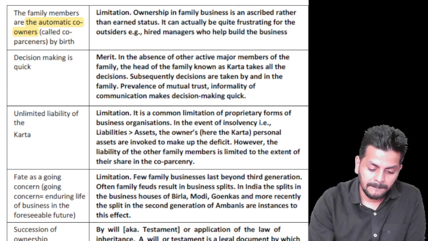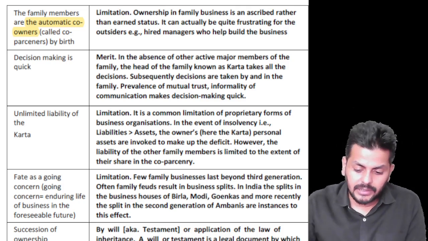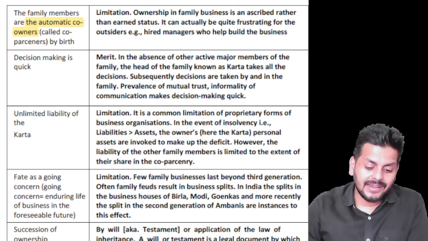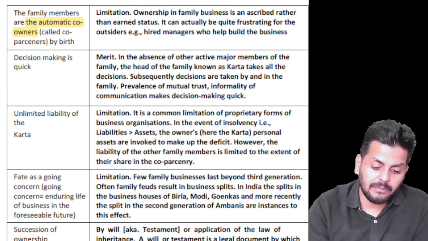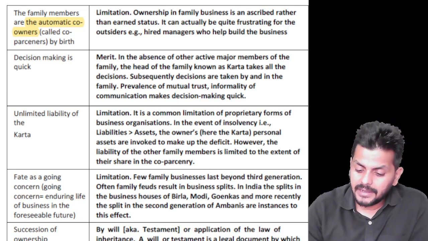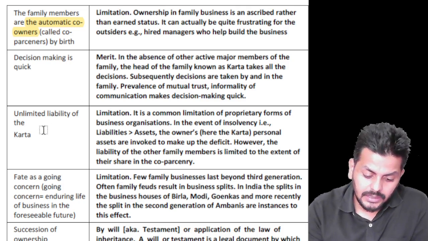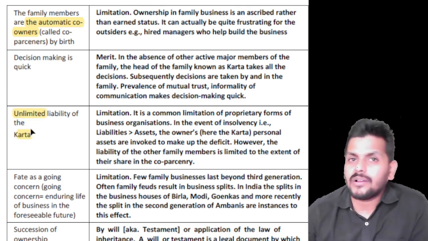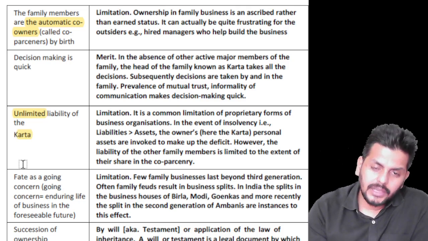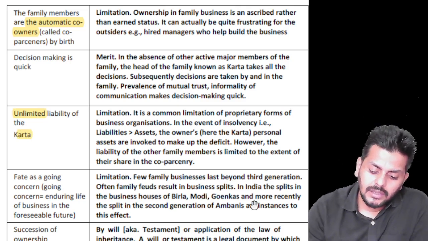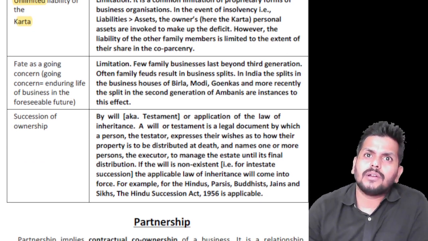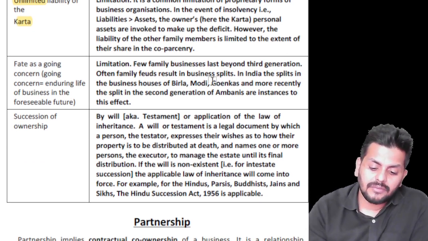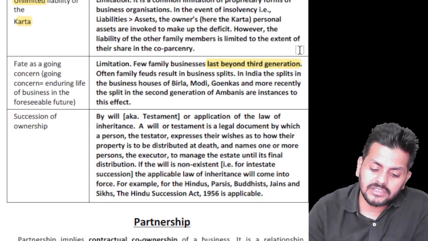And also, if you're looking at the next point, unlimited liability on the Karta. You know, the Karta is the eldest male member of the HUF, and in a HUF kind of setup, the unlimited liability on the Karta sounds to be a limitation. Going concern: if somebody dies, the HUF will not stop immediately, but few family businesses last beyond the third generation.